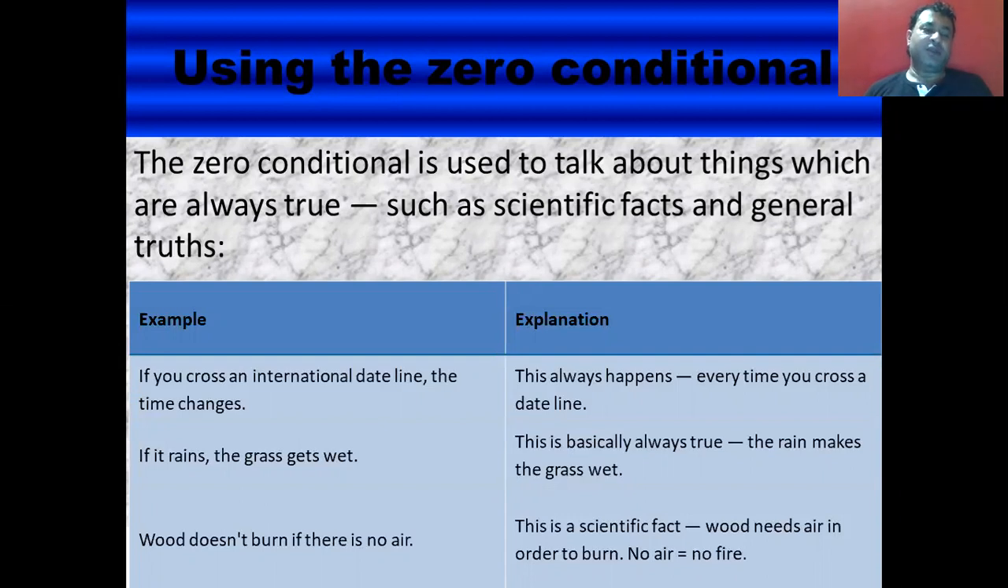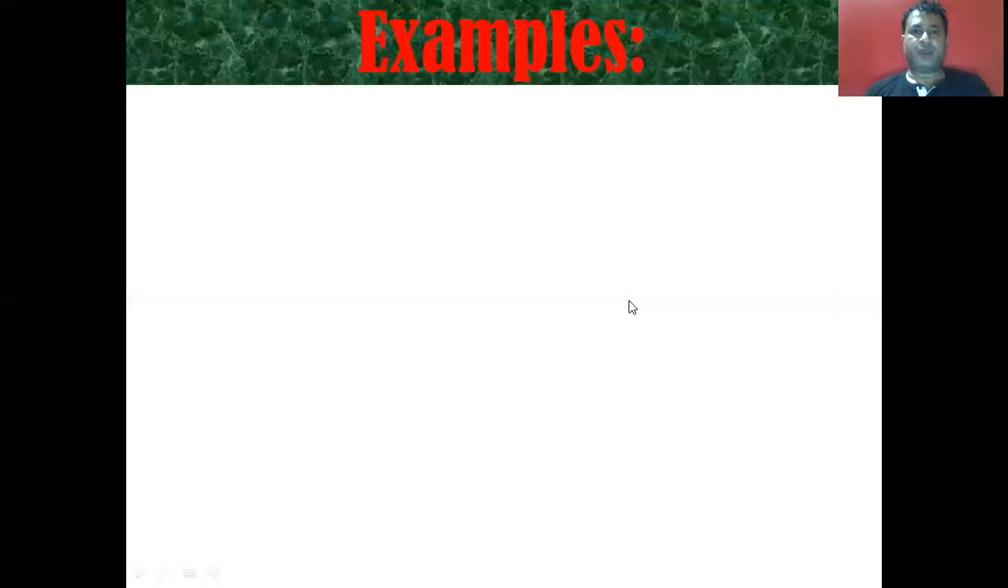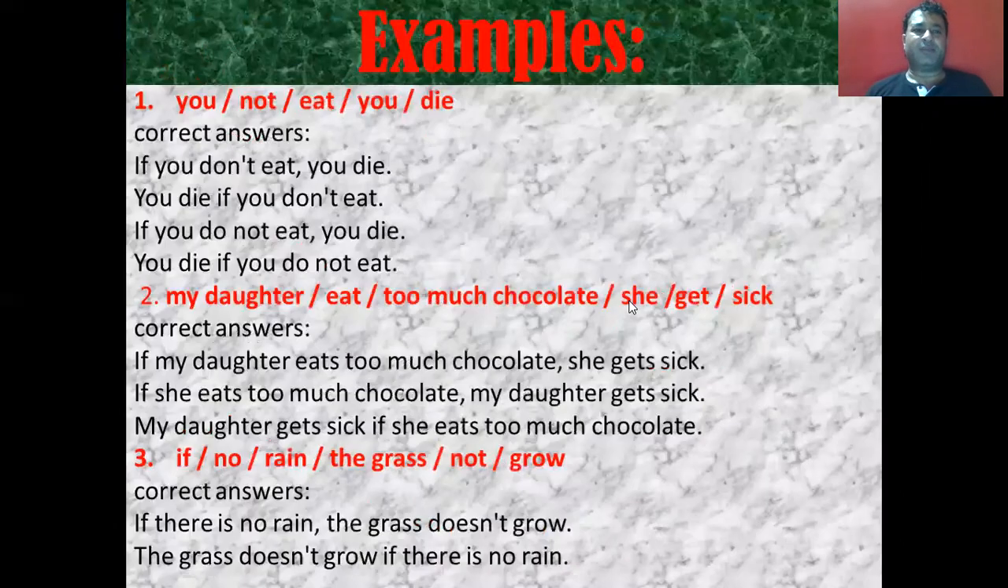So in this example, you can see that in the dependent clause there is if and simple present, and the other part also contains the simple present. So this is the zero conditional, and it is used to talk about things which are always true. Now let us look at some other examples. Suppose you are given a sentence or words, you need to form a correct sentence using the if clause.